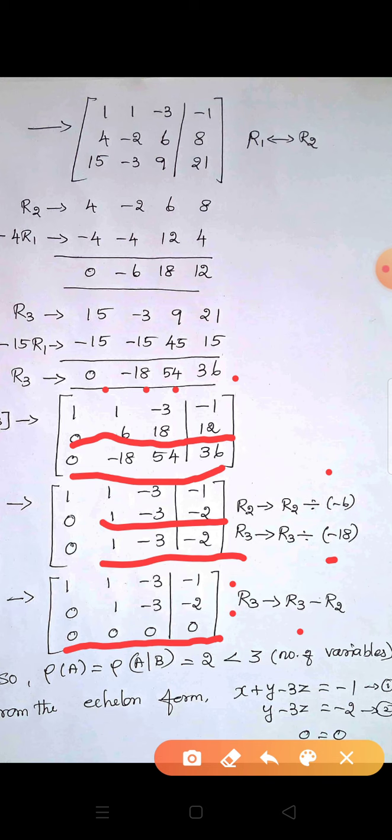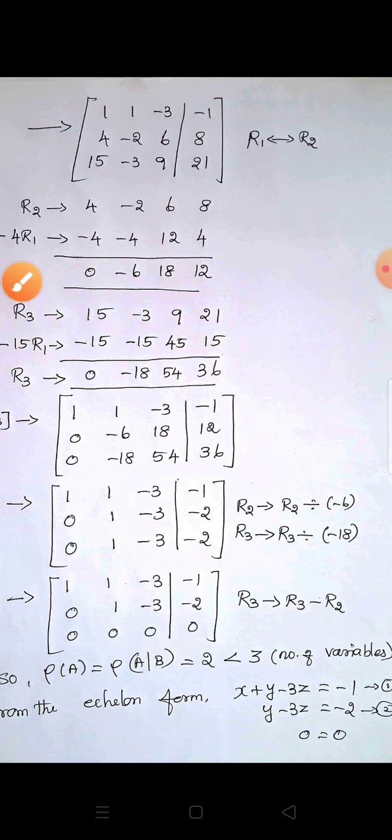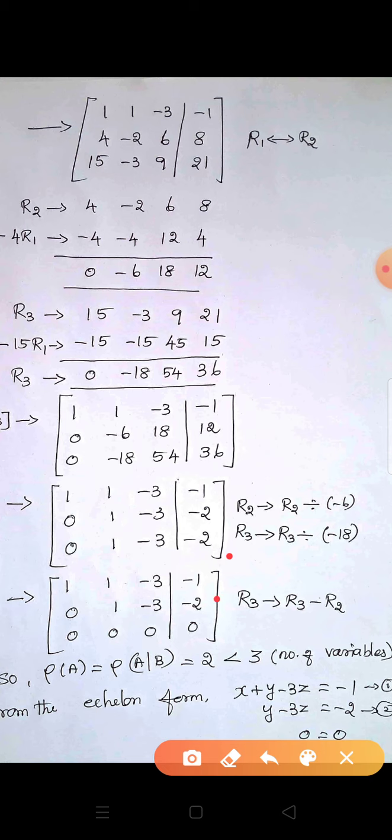Now we are going to find the rank of this matrix. Here, the number of non-zero rows: how many? Here 1, 2. There are 2 rows only because the third row is fully 0. Now the rank of A comma B is 2. So the rank of A, the coefficient matrix, is also equal to 2. So rank of A is equal to rank of A comma B. So the system is consistent.